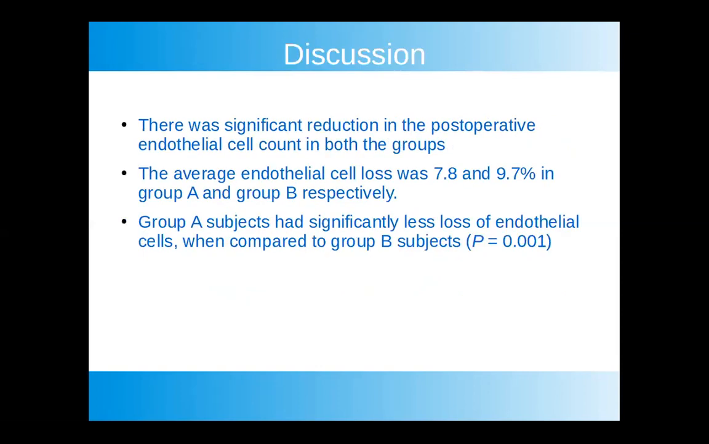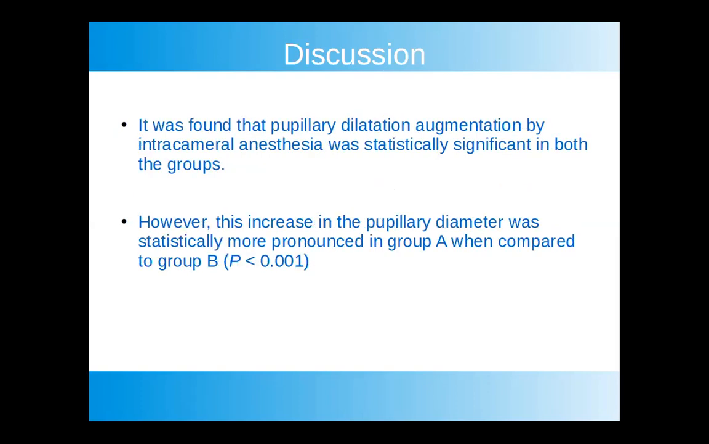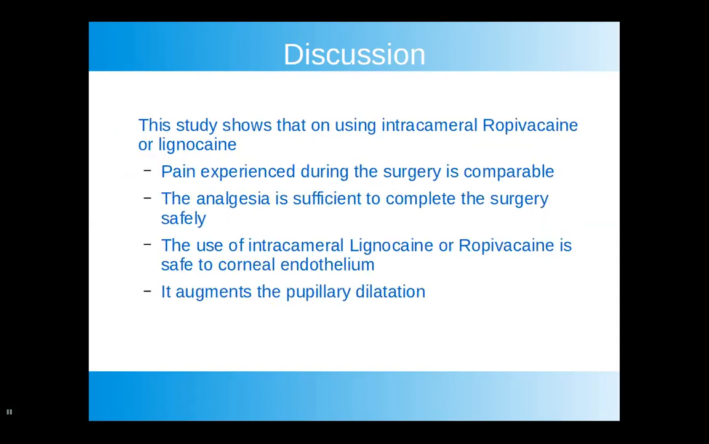But there was significant reduction in the post-operative endothelial cell count in both the groups. The average endothelial cell loss was 7.8% in group A and 9.7% in group B. Group A subjects had significantly less loss of endothelial cells when compared to group B. Pupillary dilatation augmentation by intracameral anesthesia was significant in both the groups, and this increase in the pupillary diameter was statistically more pronounced in group A when compared to group B.